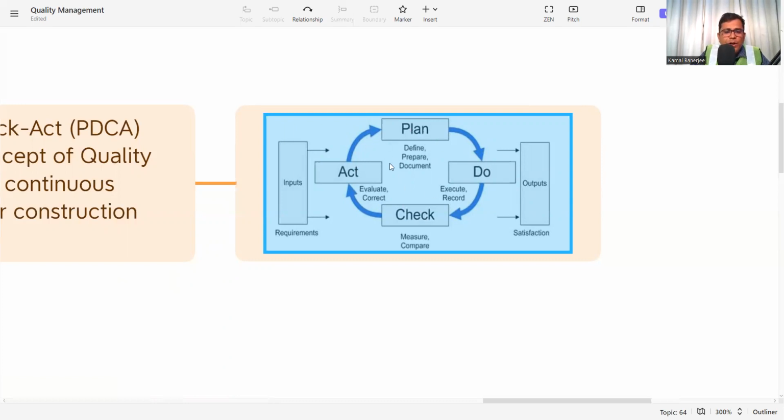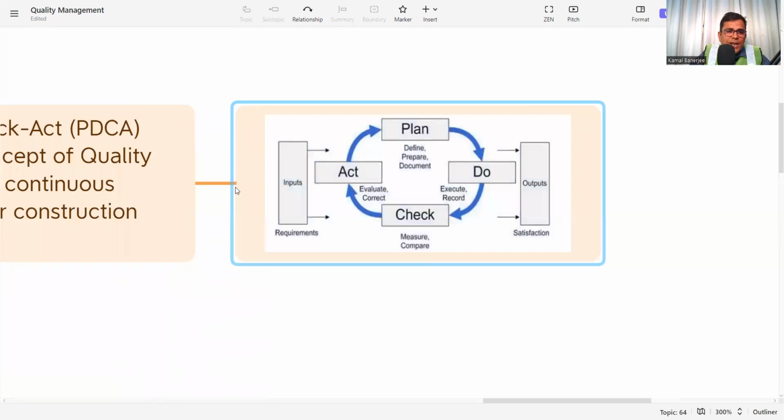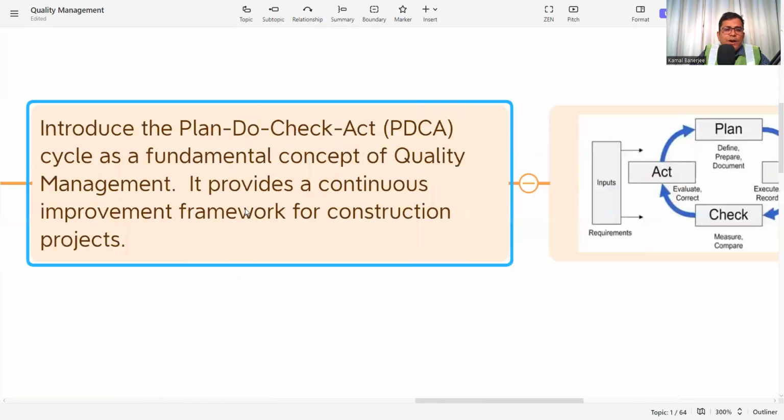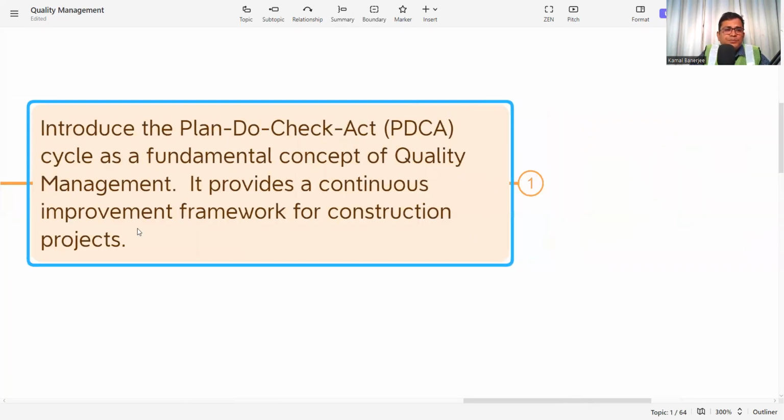So it's a continuous improvement plan. Plan, do, check, act, and the output is the satisfaction of the client or the consultant or the customer. So this plan, do, check, act is to be followed at the site or in the quality management system.